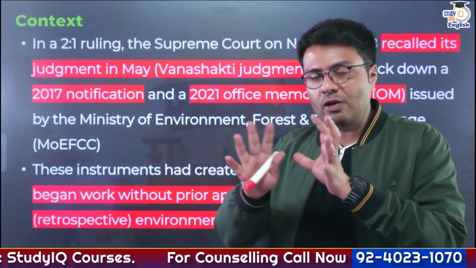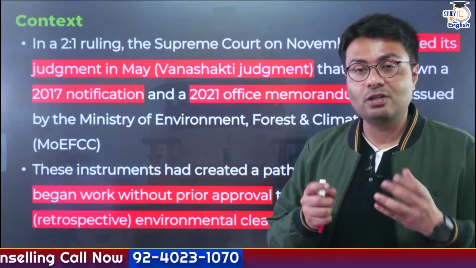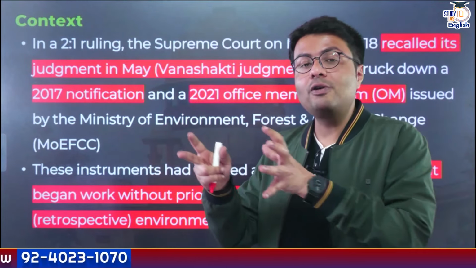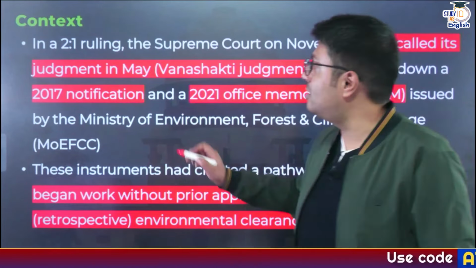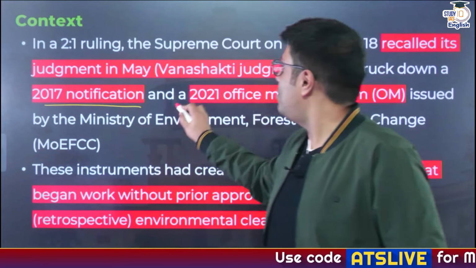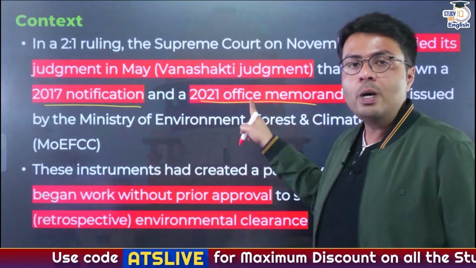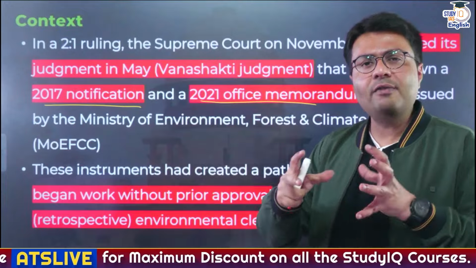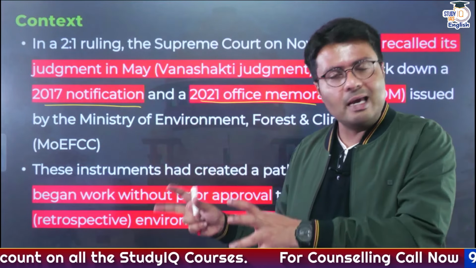So to give certain of these projects retrospective clearances, that is backdated clearances, also called ex post facto clearances, the government came up with two notifications, that is the 2017 EIA notification and the 2021 Office Memorandum. And these two regulations by the Union government give certain economic projects the retrospective environmental clearances.